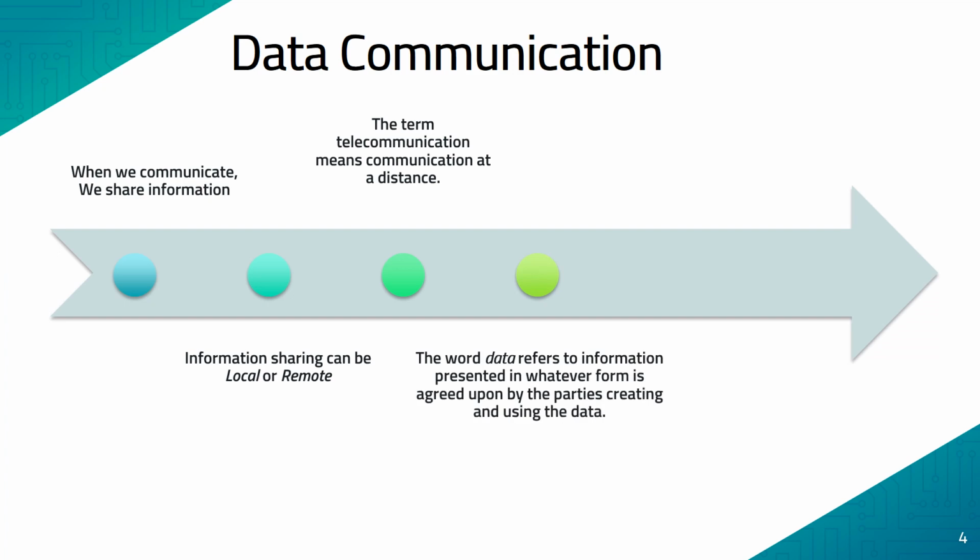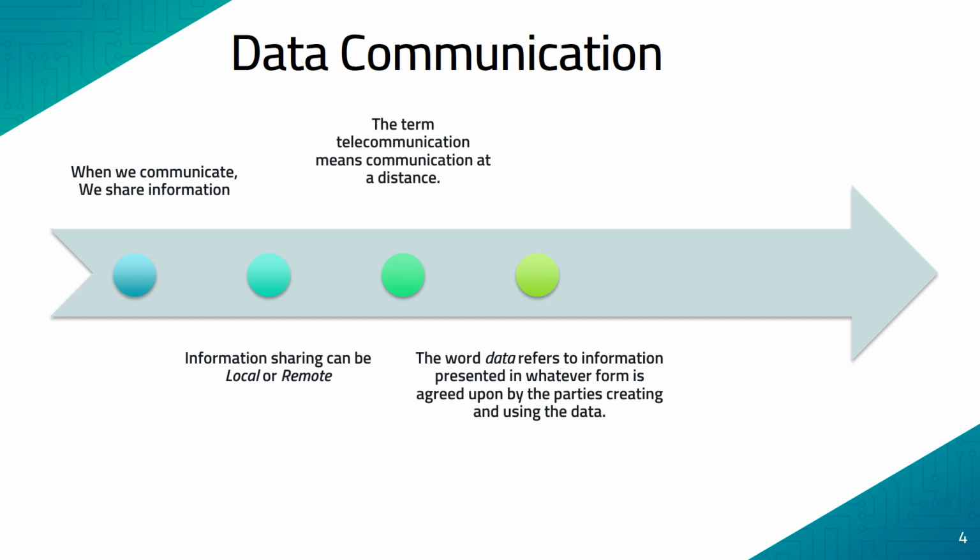Next we shall discuss the word data. Now that we have defined communication, next we need to define what is data. Here the data refers to the information that is presented in whatever form that is agreed upon by the parties, those who are creating it and using the data. So why exactly are we specifically using the term whatever form that is agreed upon by the parties which are creating and using the data?